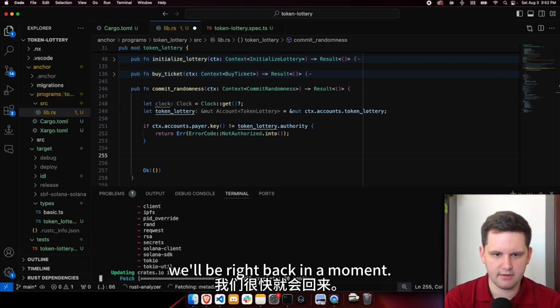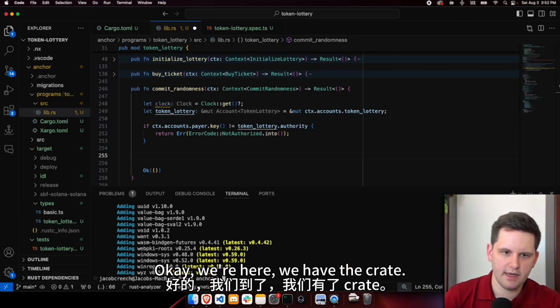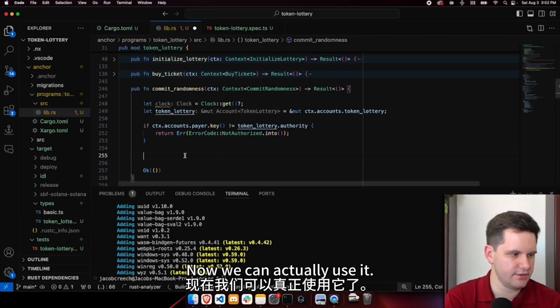So we're grabbing the crate. We'll be right back in a moment. Okay, we're here. We have the crate. Now we can actually use it.